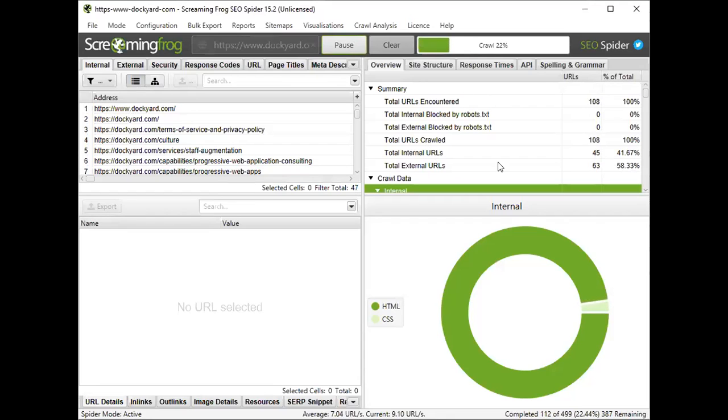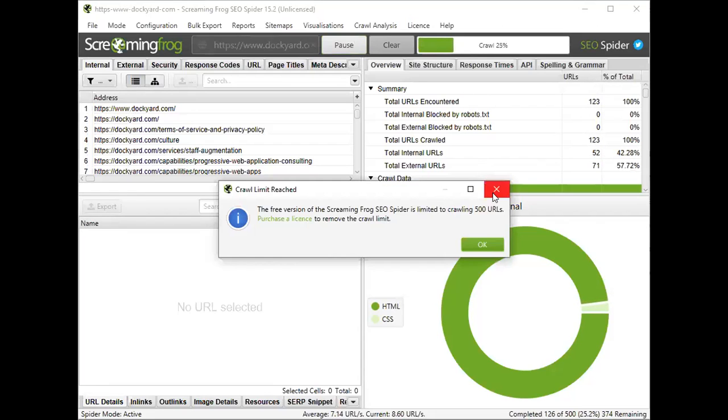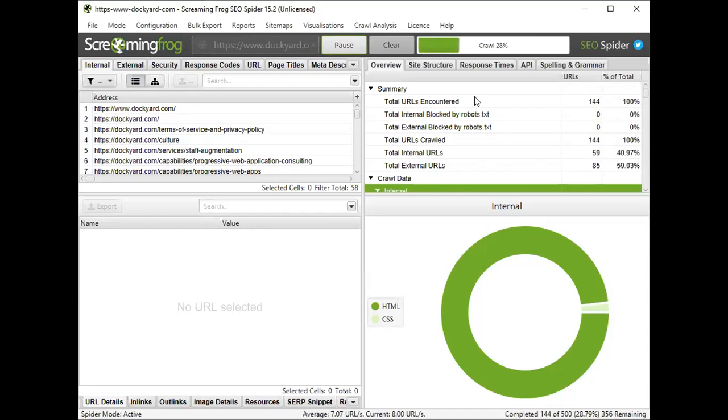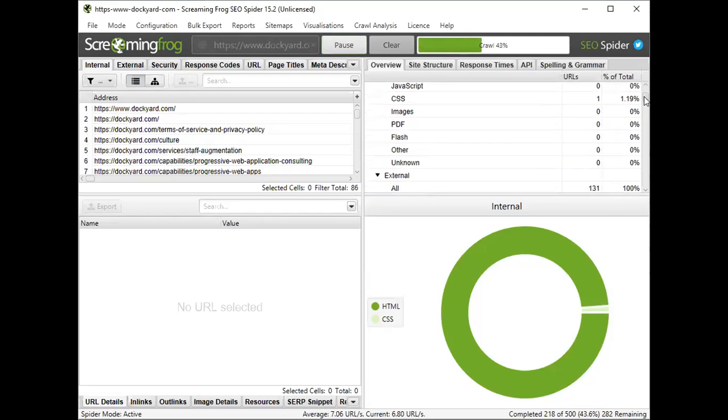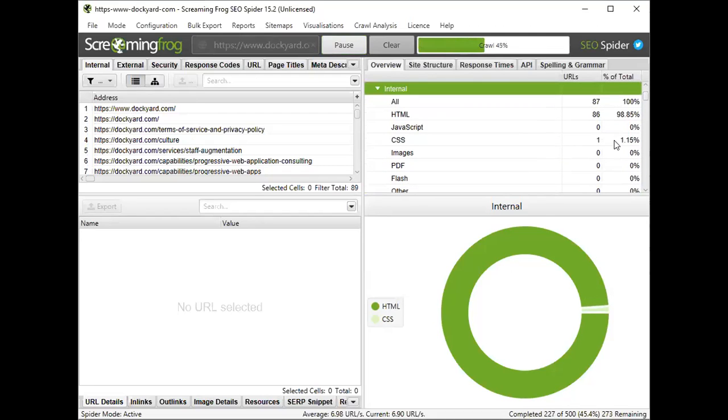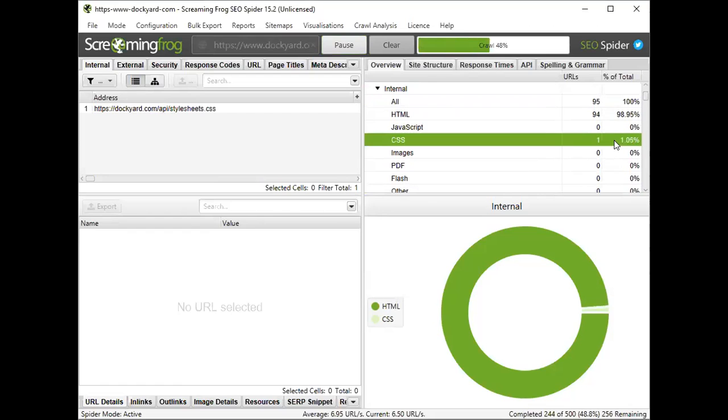Here you can see the summary. I have to buy it anyway, so let's ignore that part. This is where it gives you an overview of what all is wrong with your website. You can click one thing at a time. For example, I click on CSS.